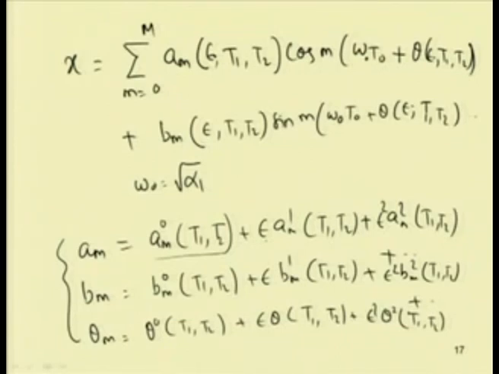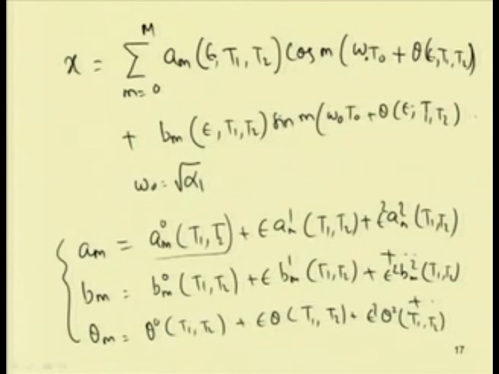Also, in the harmonic balance method, the terms Am and Bm we have considered as constant. In this intrinsic harmonic balance method, we are taking Am as a function of T1, T2, that is the scaling parameters, and also the bookkeeping parameter. Similarly, Bm also contains epsilon and the scaling terms, and theta also contains them in a similar way.